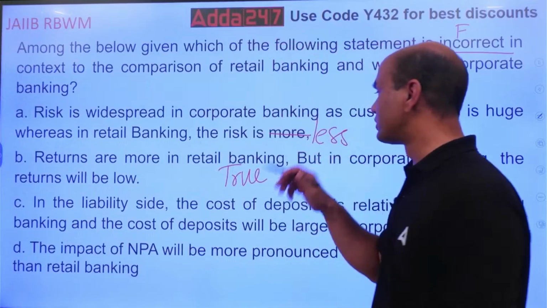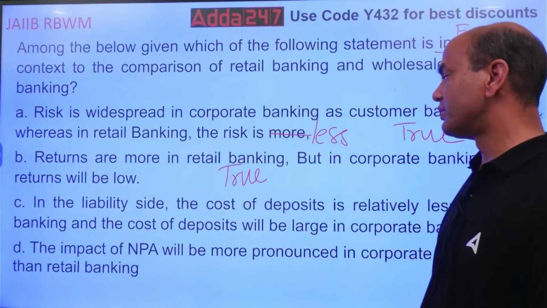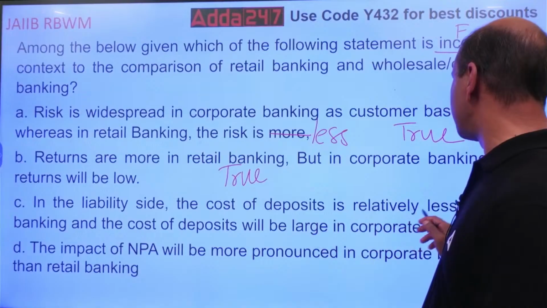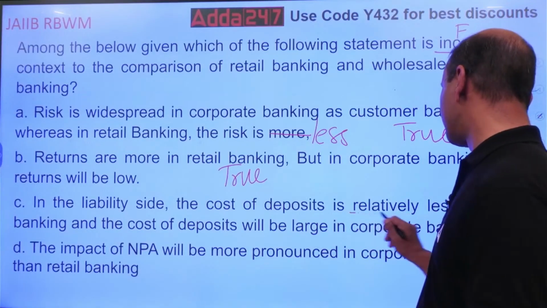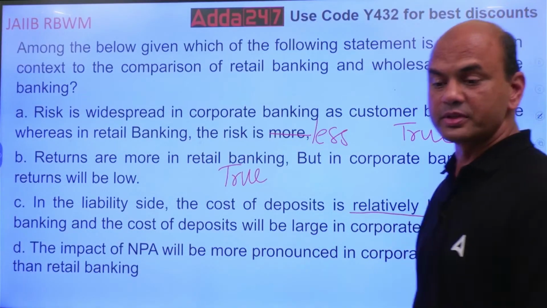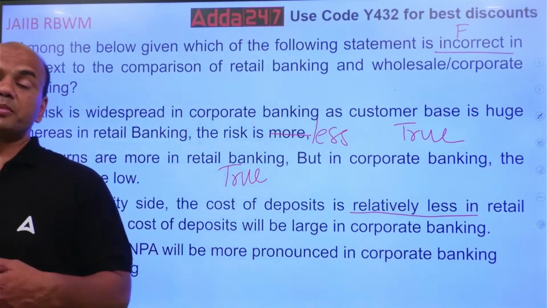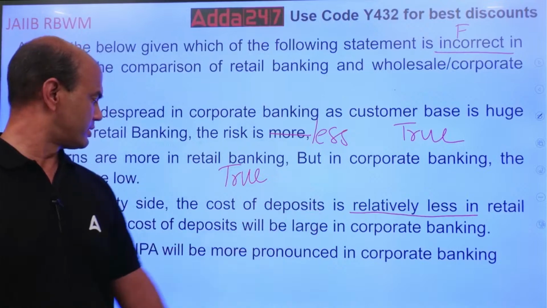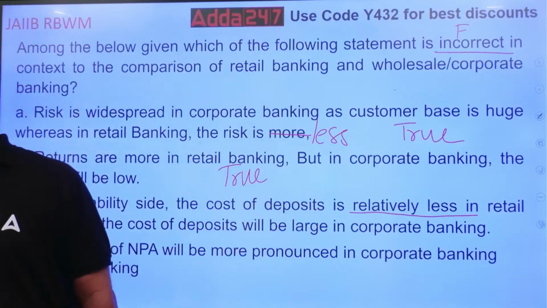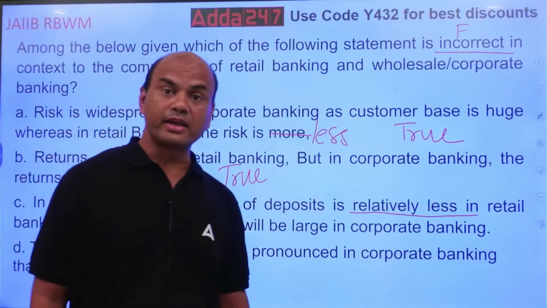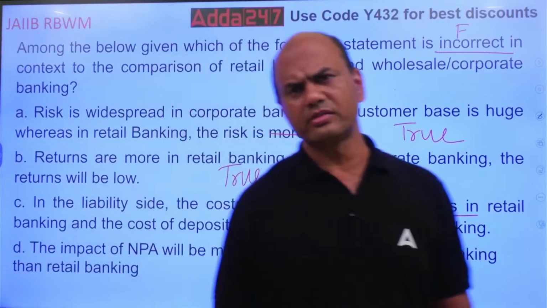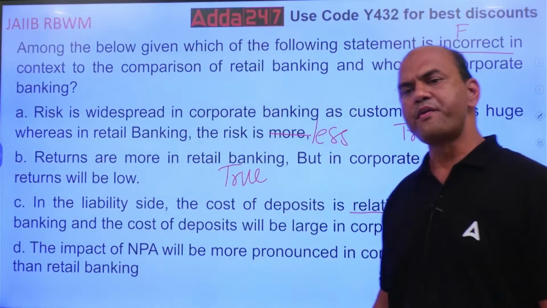So first is true, second is true. What about the third one? Cost of the deposits is relatively less in retail banking, whereas in corporate banking cost of the deposits is more. Isn't it? So is it true? Retail banking, is the deposit cost lower? What do you think?